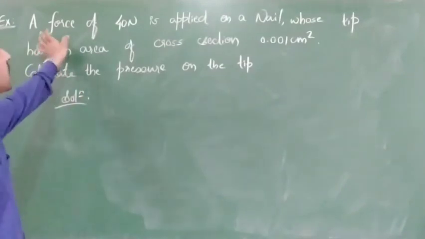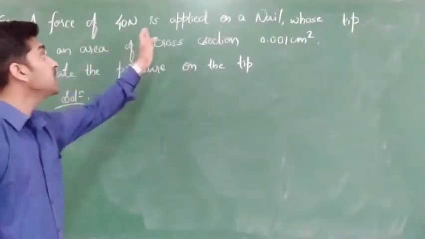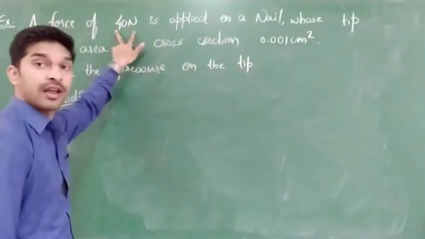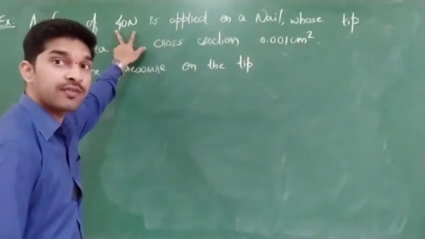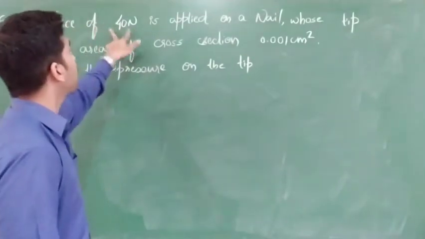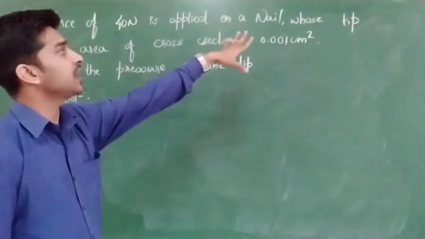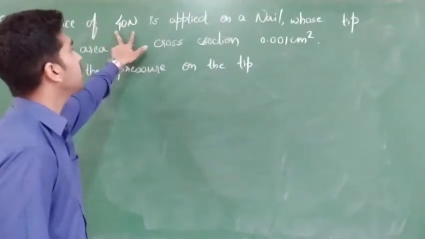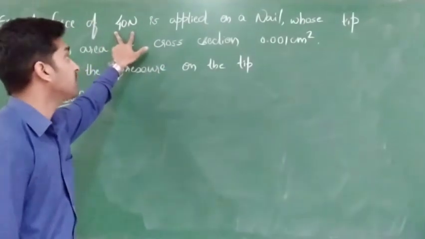Go through this question. A force of 40 Newton is applied on a nail. Okay? Force value they had given how much? 40 Newton. Already given to you. The force of 40 Newton is applied on a nail. Okay? We are having a nail. On that nail, force is applied. That force value is given as 40 Newton.